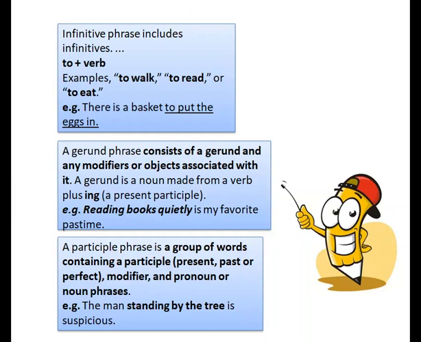Next is a participle phrase. It is a group of words containing a participle which can be present, past or perfect. A participle looks like a verb but it actually acts like an adjective. A present participle ends with ing and a past participle ends with ed. In the given example, the man standing by the tree is suspicious. Standing looks like a verb but it is describing the man who is standing by the tree, so it is actually functioning as an adjective.